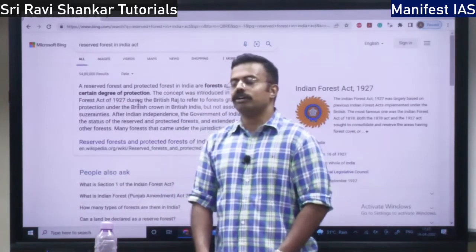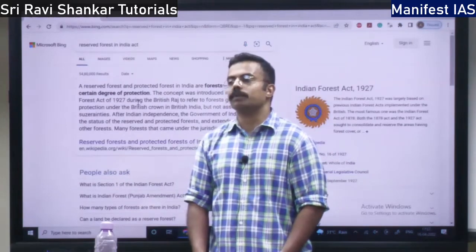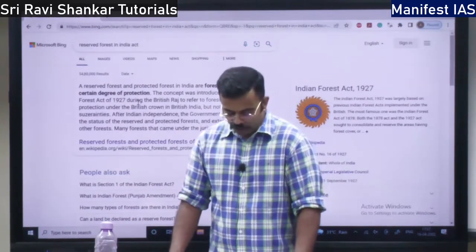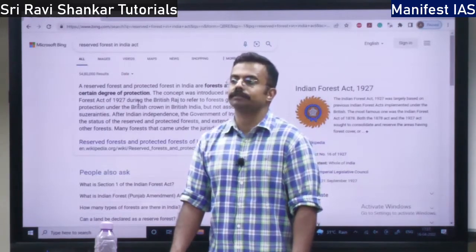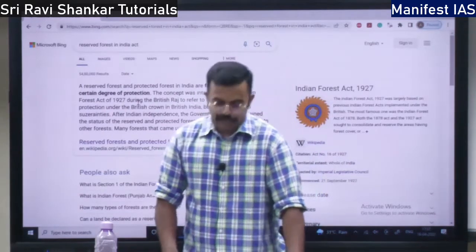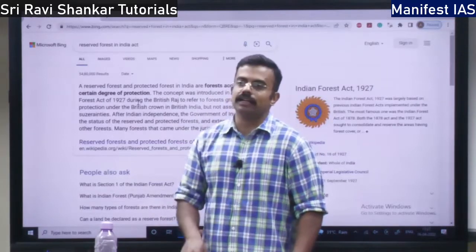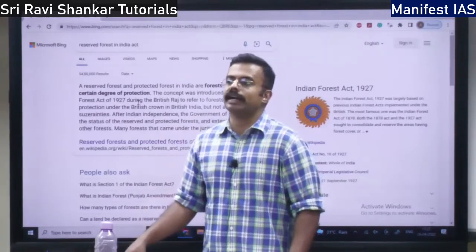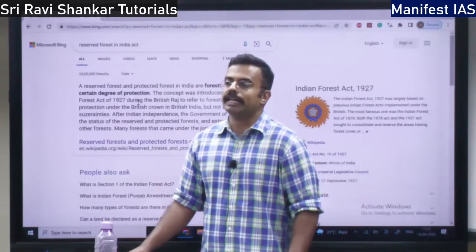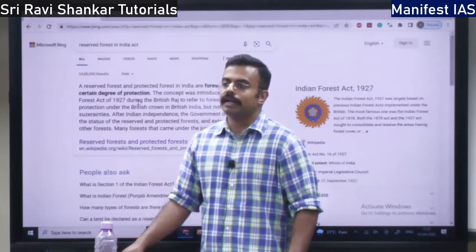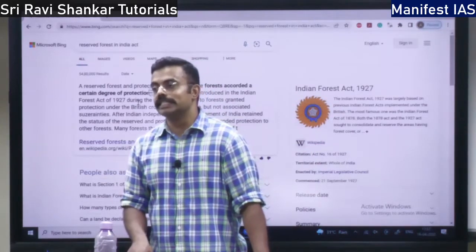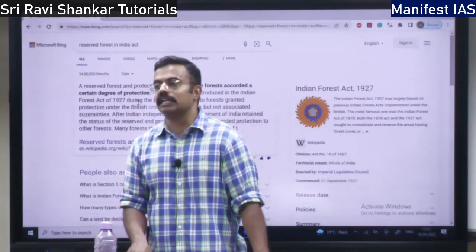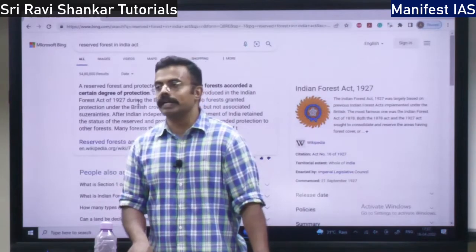If the state government is going to declare it, what is the procedure for declaration? First, the state government is going to give an initial notification, saying that this place is going to be declared as a wildlife sanctuary or a national park, right? And also it is going to say why it is declaring it, what is the intention behind the declaration, whether it is going to protect any particular species, plant or animal.